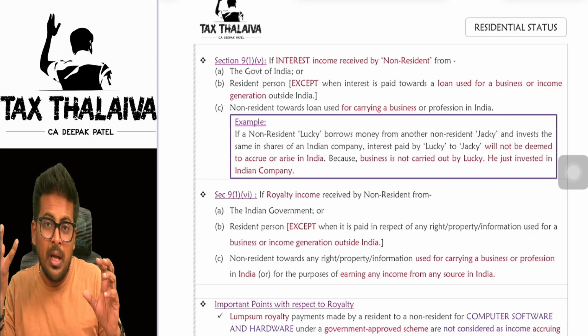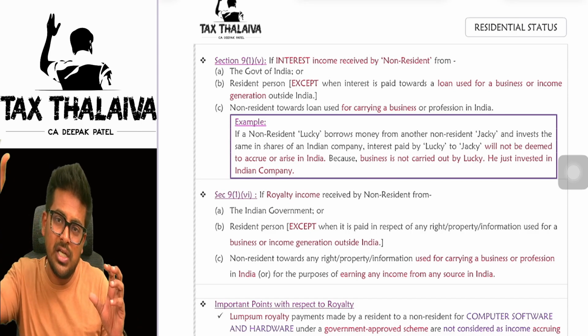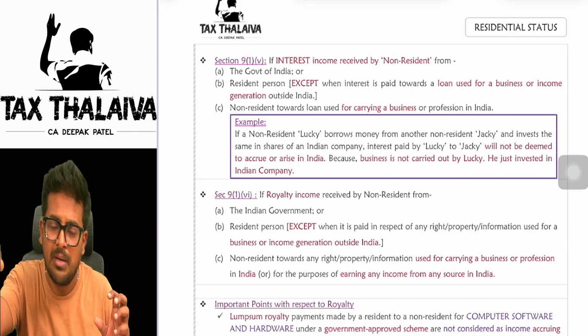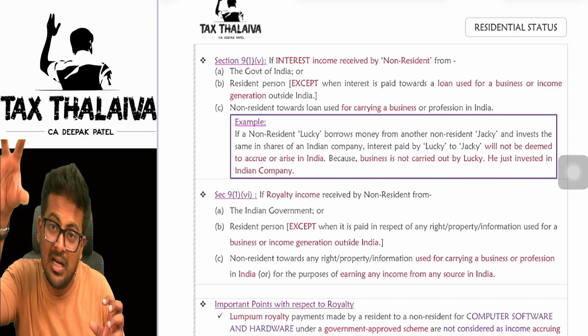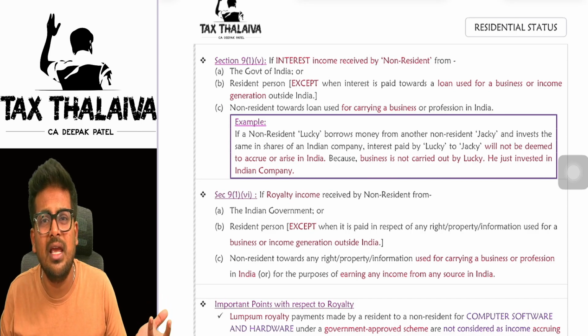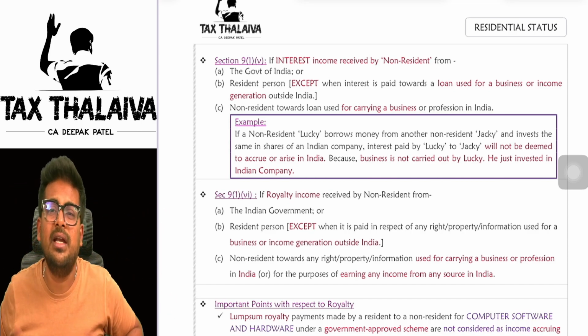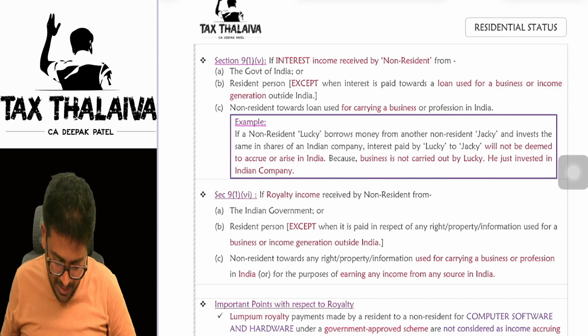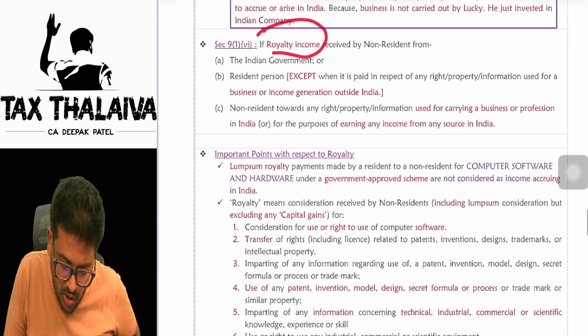If, for example, Ricky Ponting took that amount and generated some income, let's say he started a business, but he started it in Australia, not in India. In that case, why would that interest income be taxed in India, boss? Not taxed. Next is the royalty income.